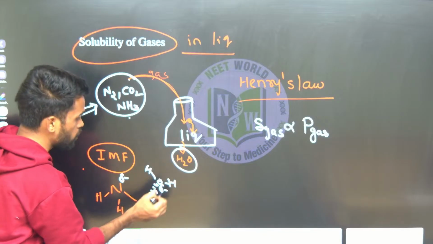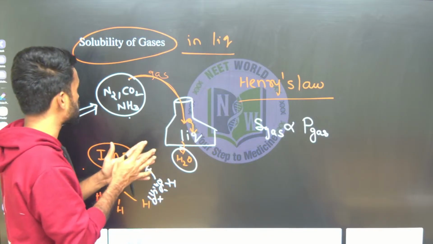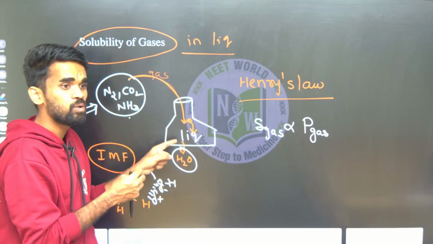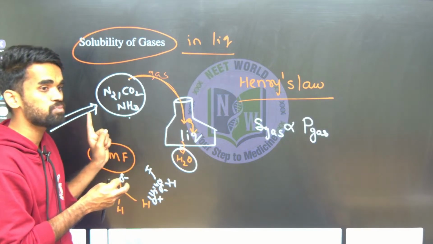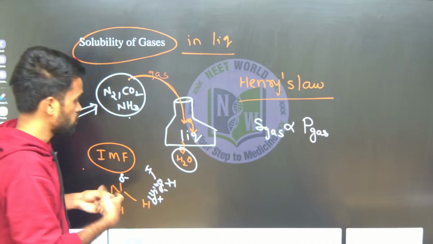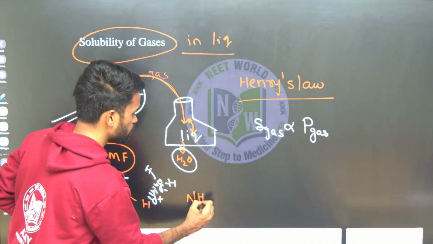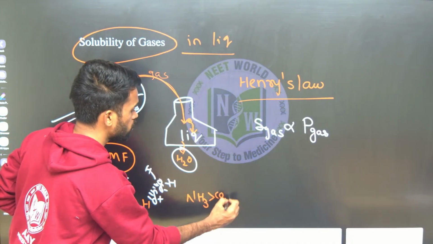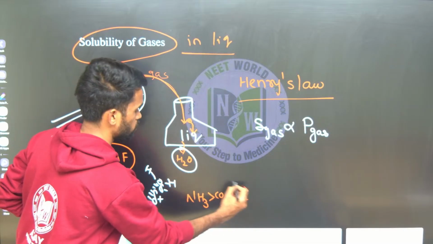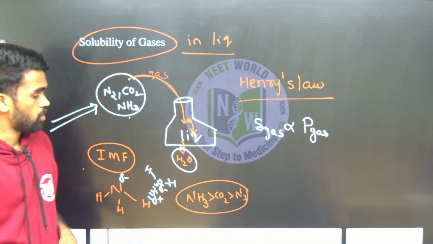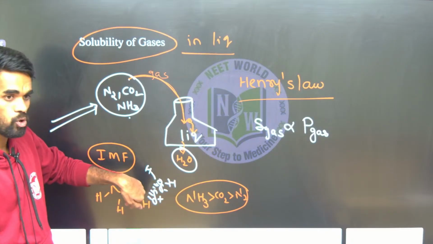Due to this hydrogen bond, intermolecular forces are more between ammonia and water. Therefore the solubility of which gas is more? NH3. So you can write NH3, after that CO2, and the least is N2. Okay, is this clear? This is one point of understanding.